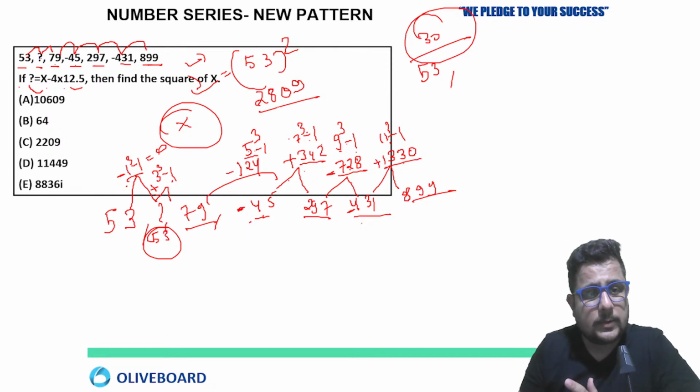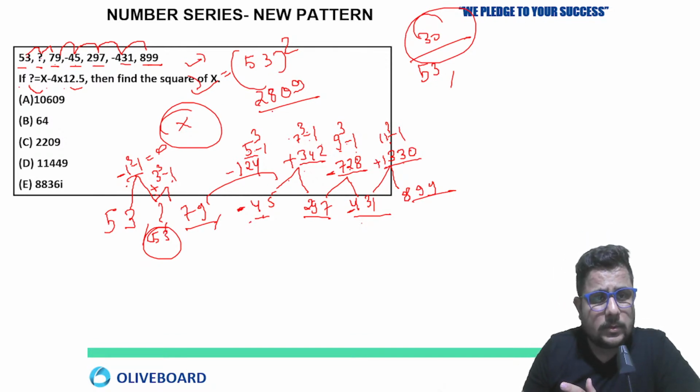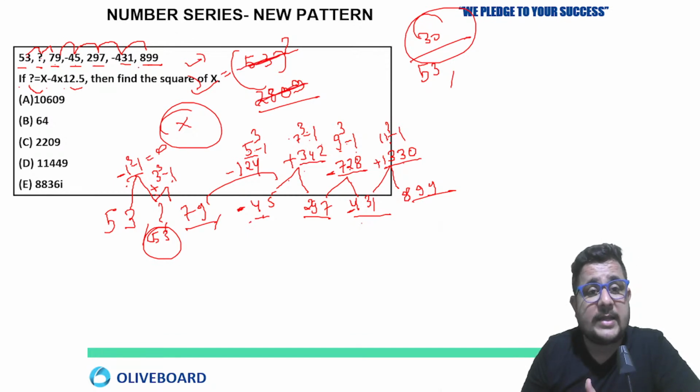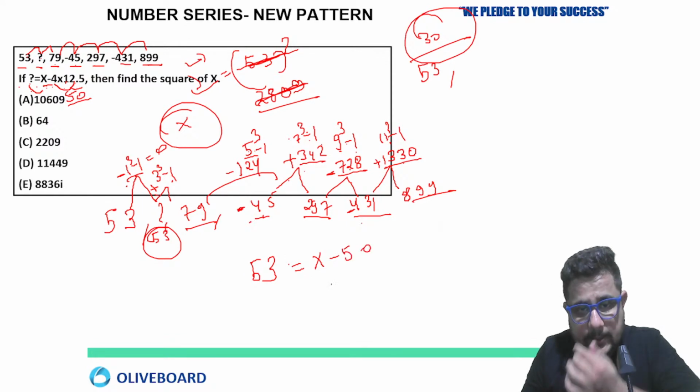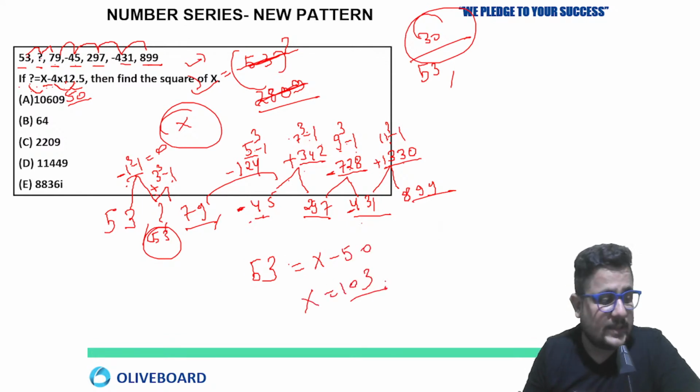Yes. So they are asking the value of x, sorry, not x. X is not the missing number, my mistake. Okay. So if question mark is equal to x minus 4 into 12.5. So 12.5 into 4 means 50. Okay. So x minus 50 equal to question mark means 53. That is the value of question mark here. So 53 equal to x minus 50. So x is going to be 103 in this case then.